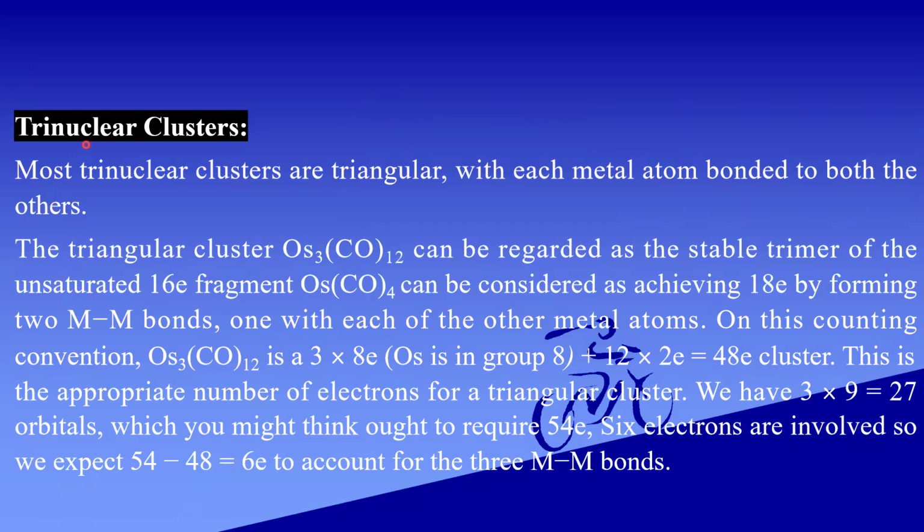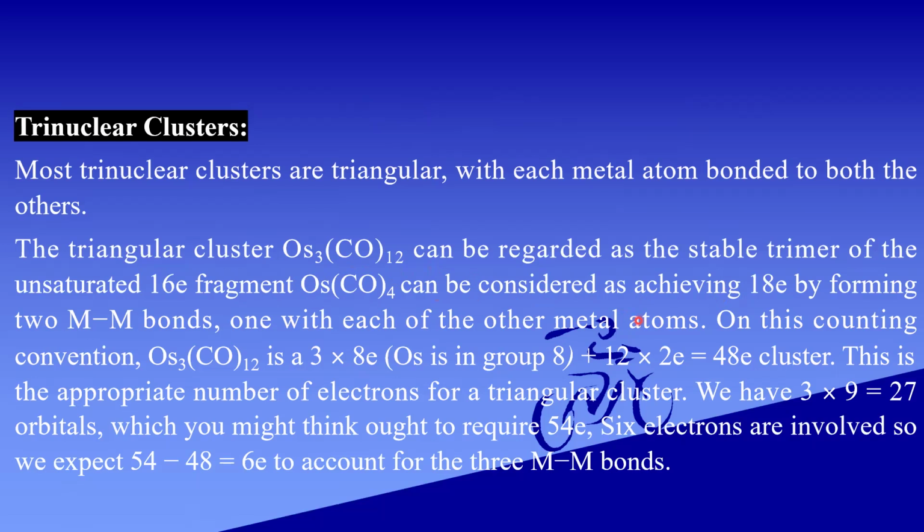Now, we will see about the trinuclear cluster. Most trinuclear clusters are triangular, with each metal atom bonded to both the others. The triangular cluster Os3(CO)12 can be regarded as the stable trimer of the unsaturated 16 electron fragment Os(CO)4, which can be considered as achieving 18 electrons by forming 2 metal-metal bonds, one with each of the other 2 metal atoms.